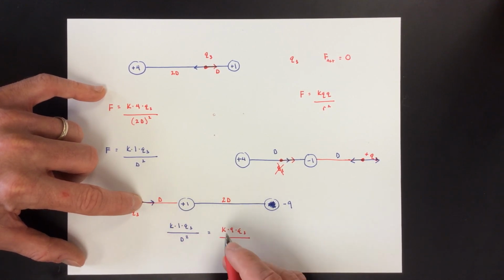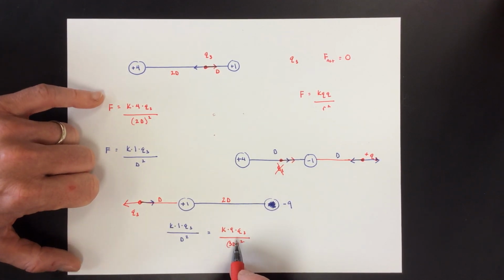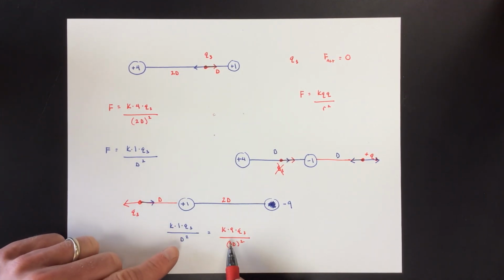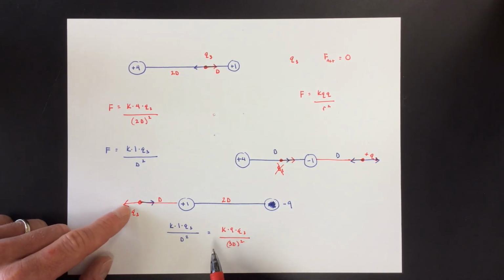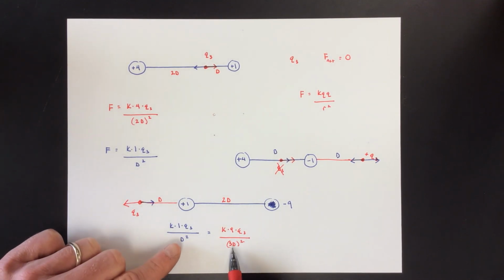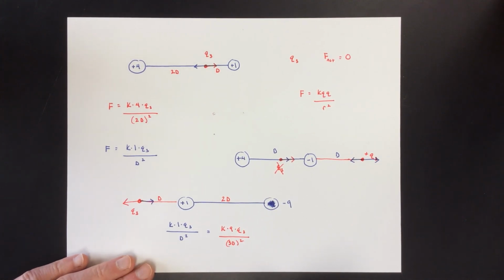Well, how do I know it was 2d? Well, because I know I needed a 3d squared, because 3 squared and 9 cancel, and then these two magnitudes are equal. And again, I dropped the negative sign because I knew I wanted the magnitudes of them equal. I already knew that one was repelling and one was attracting. Okay, and again, if you just put an x there, you'd get x is equal to 3d, but I kind of just knew the answer.